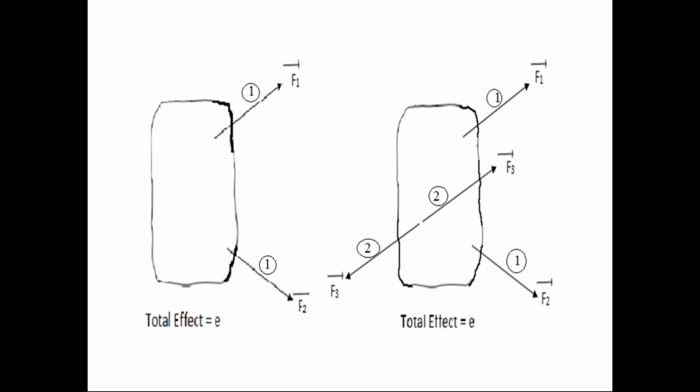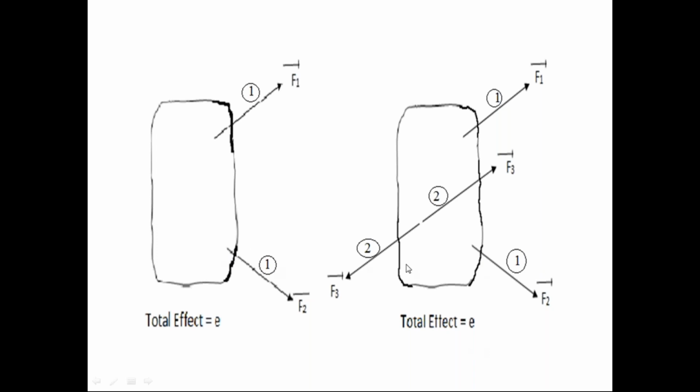So if you look at those two diagrams, we can say that if we add a force system to the rigid body, that is the second force system in equilibrium condition, adding means applying. If we apply the second force system in equilibrium condition on the rigid body, then there is no change in the effect on the rigid body.